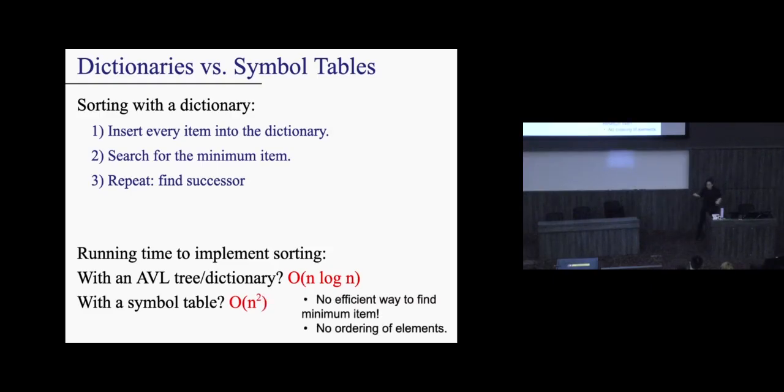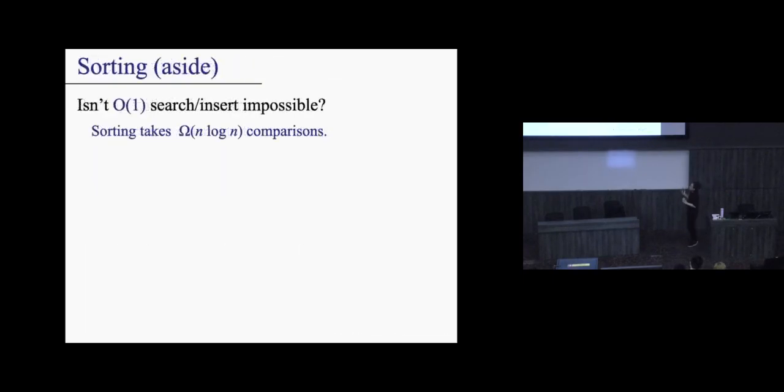If you think about it, the only way for you to do it is to pretty much just go through the entire symbol table again to find what the next value is yourself, right? Does that make sense? So you wouldn't want to try to solve ordering problems with a symbol table. That's completely not the point, right?